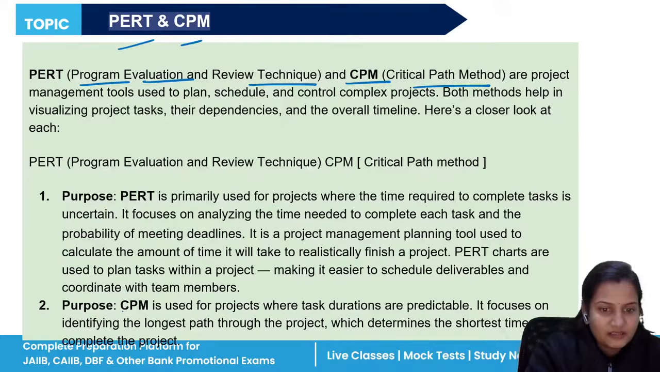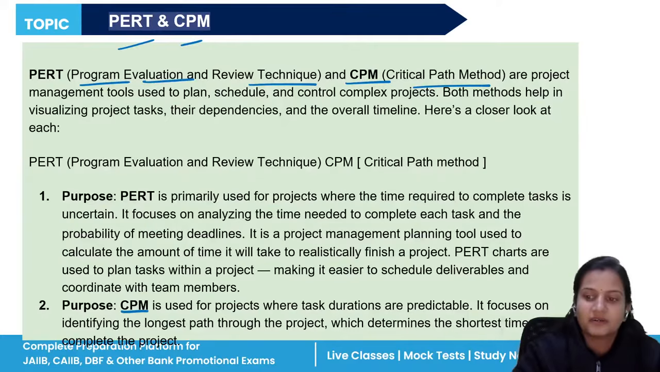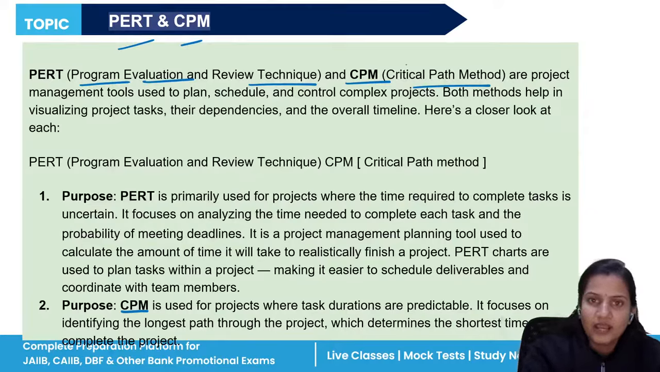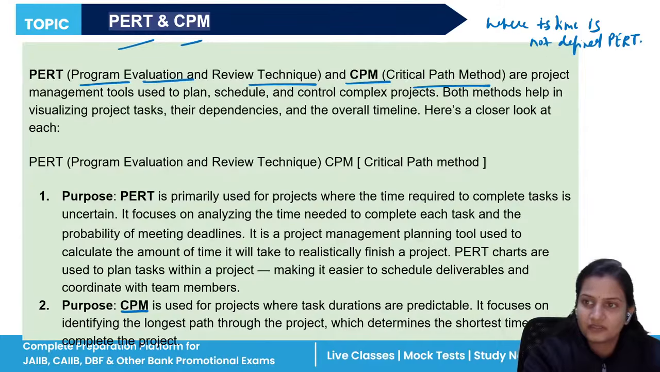Whereas CPM is critical path method. It applies where you know that in this particular time you can complete this particular task. Where time is not defined, that is PERT. You don't know how much time it will take to complete a particular task. But on a certain project, you know that yes, in 3 months I can complete this task. That is your CPM.